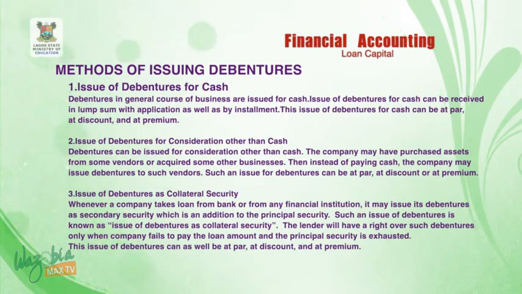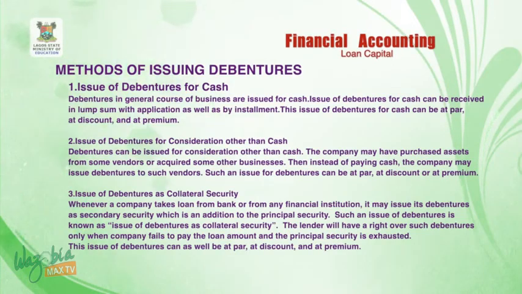Number two, issue of debentures for consideration other than cash. Debentures can be issued for consideration other than cash. The company may have purchased assets from some vendors or acquired some other businesses. Then, instead of paying cash, the company may issue debentures to such vendors. Such an issue of debentures can be at par, at discount, or at premium.